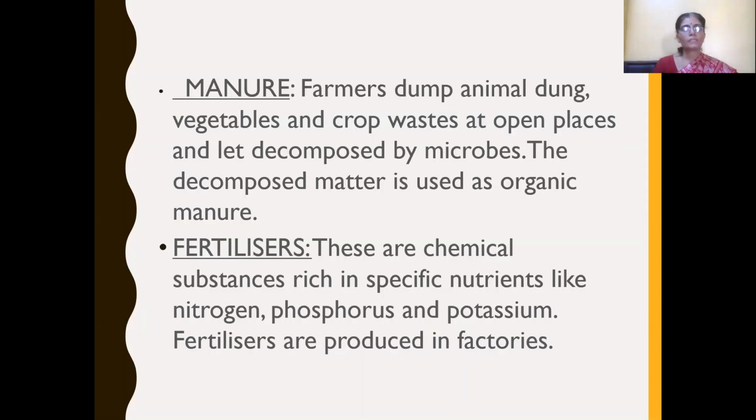Fertilizers are chemical substances. They are rich in specific nutrients like nitrogen, phosphorus and potassium. Any one nutrient they contain. They are chemical substances, and they are produced in factories. The advantages of fertilizers are, as they are produced in factories, they can easily be transported to any place, and they are easily water soluble. So they will easily dissolve in water and be directly absorbed by the plants, so that the plant can get nutrients immediately. But what is the disadvantage of using these fertilizers?